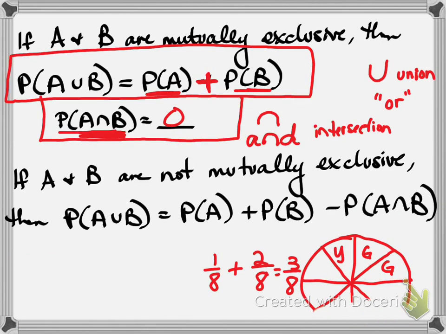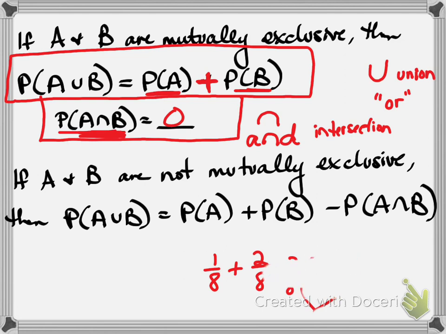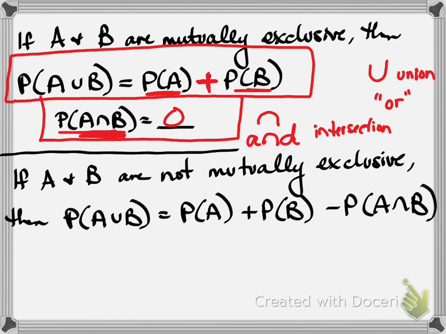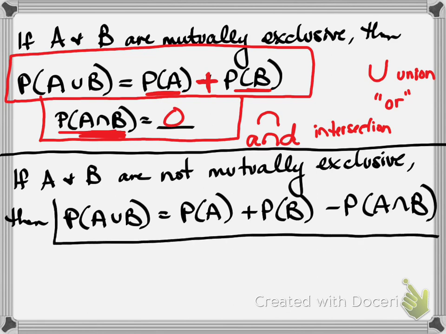So when two cases are not mutually exclusive, then we have a different formula. A union B is the probability of A plus the probability of B minus the probability of A intersect B.